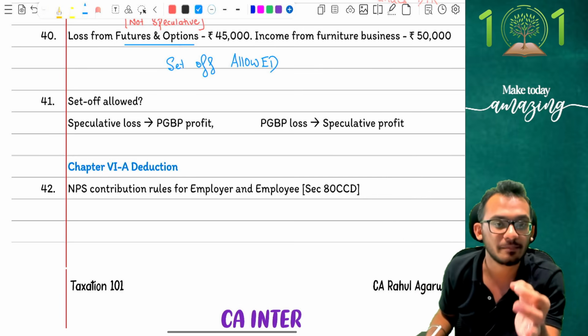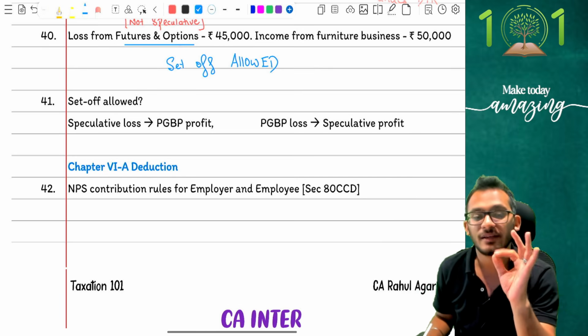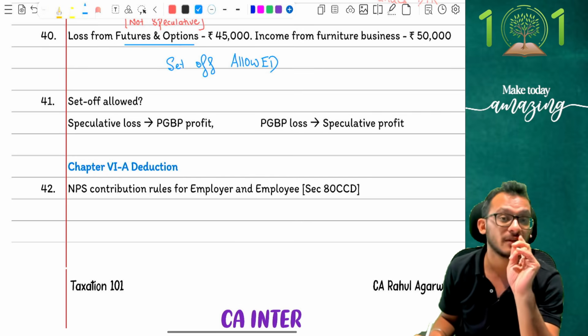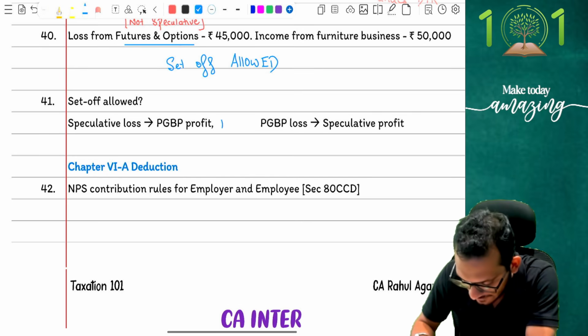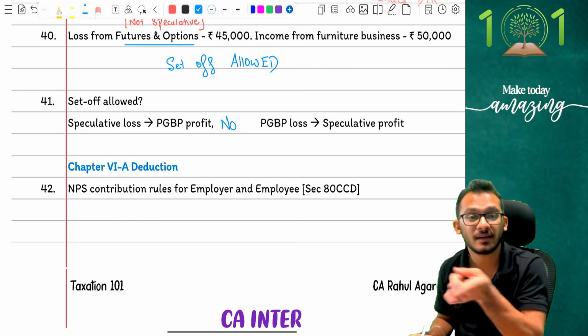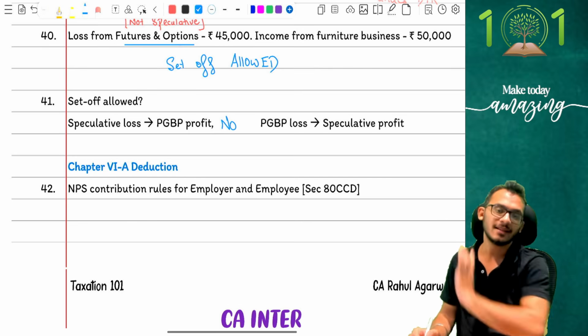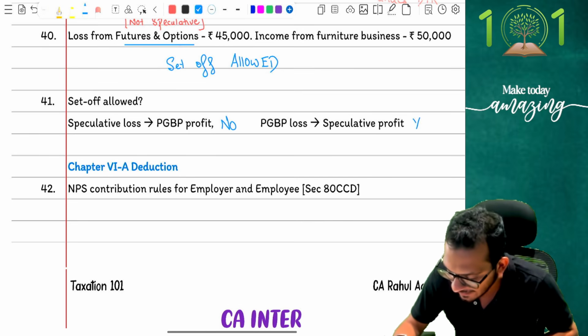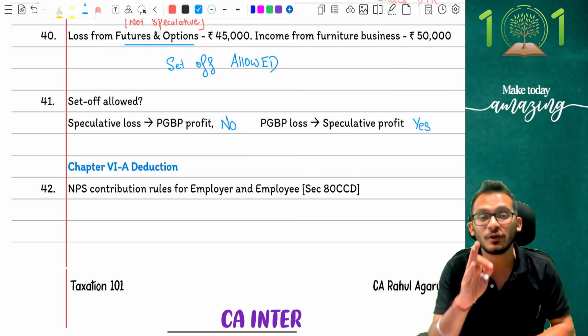And the answer is a simple, straightforward no. You cannot set off any speculative loss against PGBP profit, because speculative loss can only be set off against speculative profit, which means the answer here is no. But can you set off PGBP loss against speculative profit is the question, and the simple, straightforward answer is yes. I remember telling this in class also, people, and I want you to understand this.